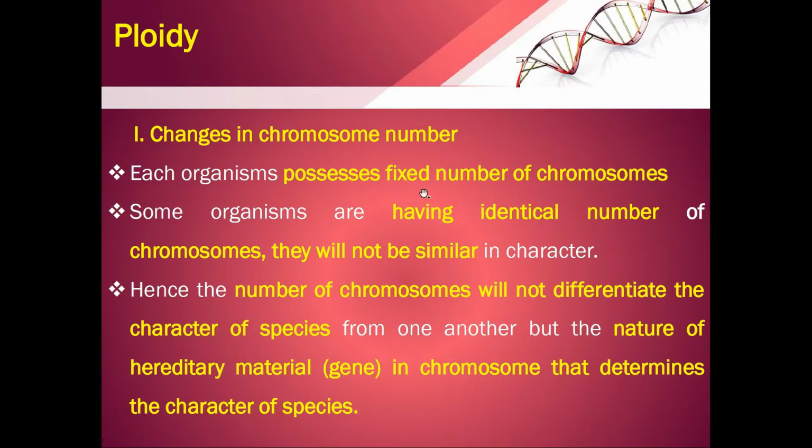Each organism possesses a fixed number of chromosomes. Some organisms have an identical number of chromosomes, but they will not be similar in character. Hence the number of chromosomes will not differentiate the character of the species. It is the gene, the nature of the hereditary material, that determines the different characters in the species.